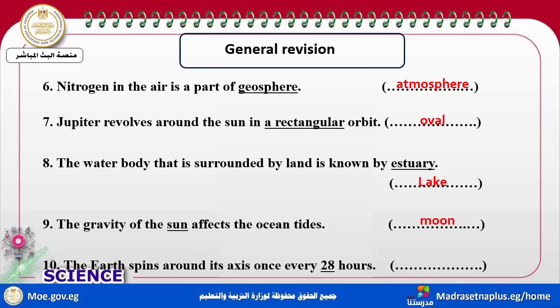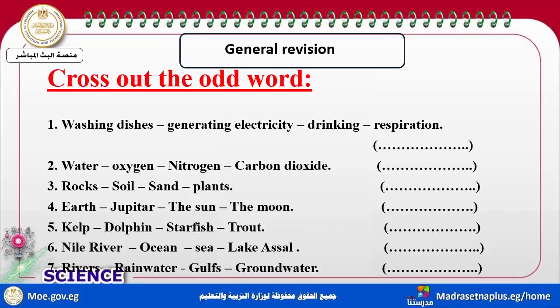The earth spins around its axis every 24 hours. Take care of this number. Let's choose the odd word out. Washing dishes, generating electricity, drinking, respiration. The odd word is respiration.